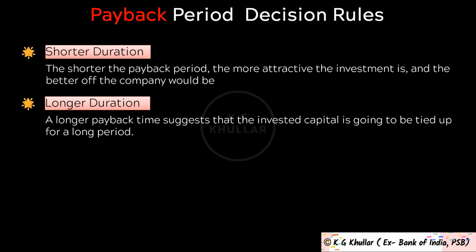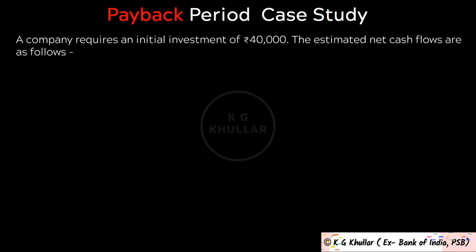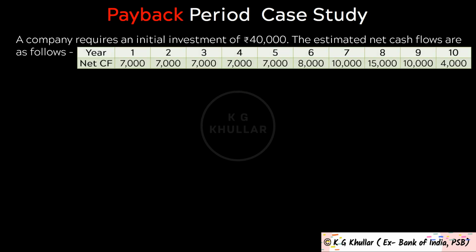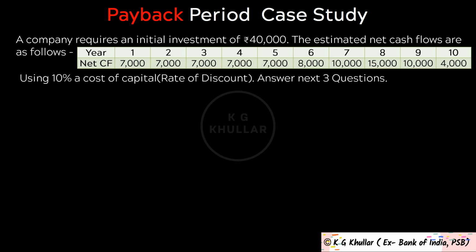Next, let's do a case scenario that will clear all your concepts and also the application. And the case scenario is, a company requires an initial investment of rupees 40,000. The estimated net cash flows are as follows. Using 10% as cost of capital, that is rate of discount, answer next 3 questions. And the first question is, in which of the following year break-even point is achieved? And these options are given to you.